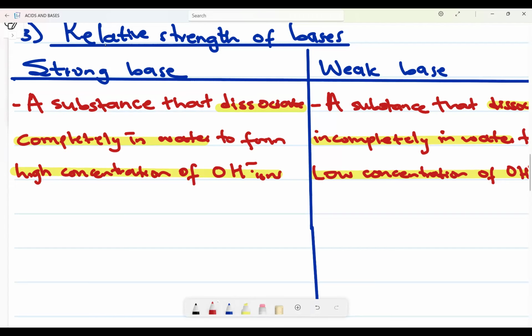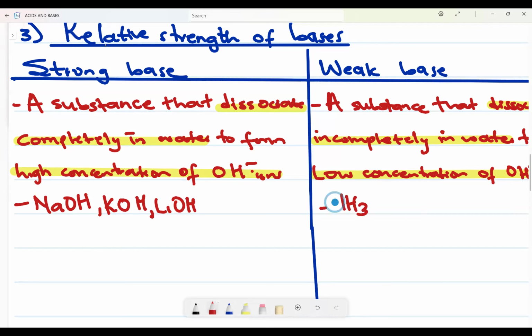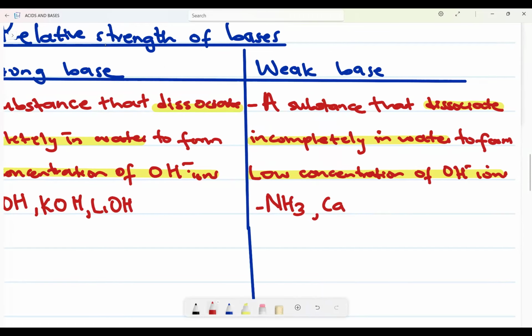Okay. Now let's look at the types of examples of bases that you might come across, strong bases. You know strong bases, they like sodium hydroxide. They also use potassium hydroxide, lithium hydroxide. Those are the common ones they like to use. On this other side, they like using maybe ammonia, NH3, and calcium carbonate. Carbonates are weak. Calcium carbonate, potassium carbonate.